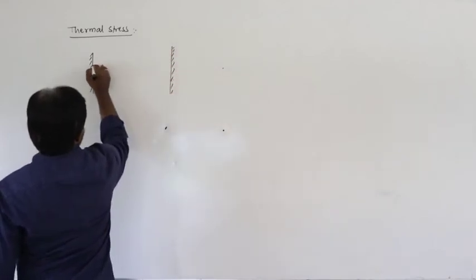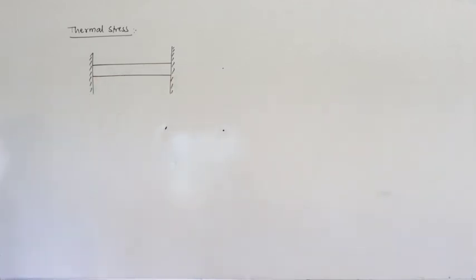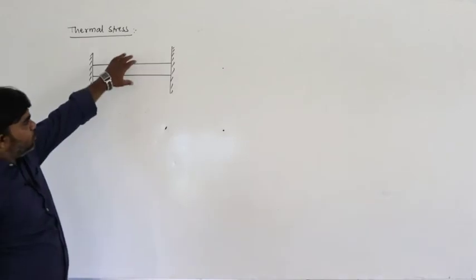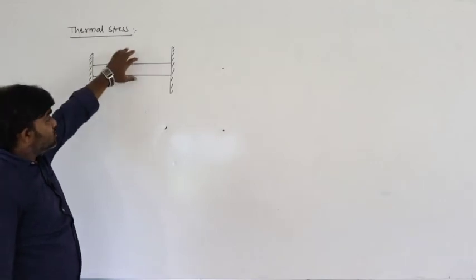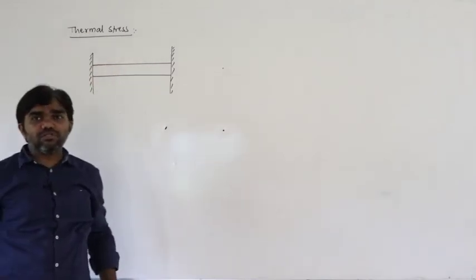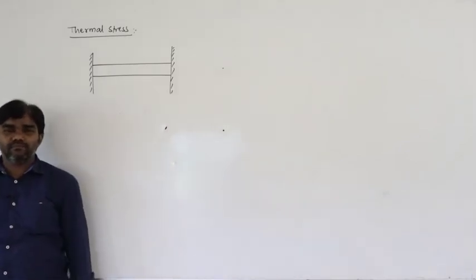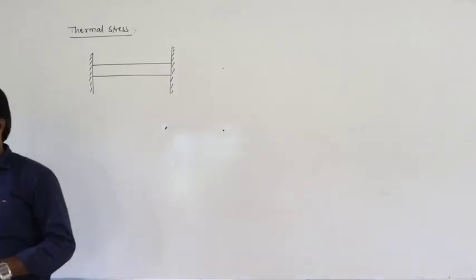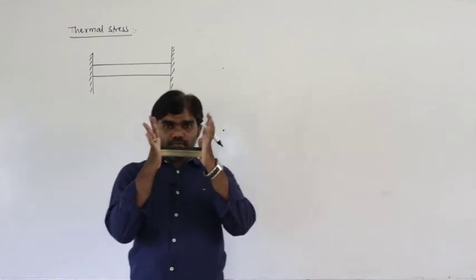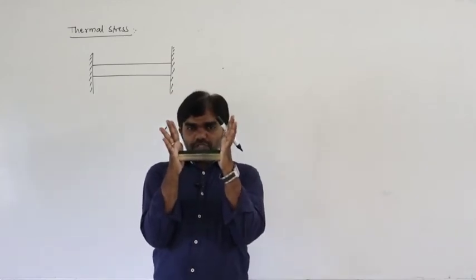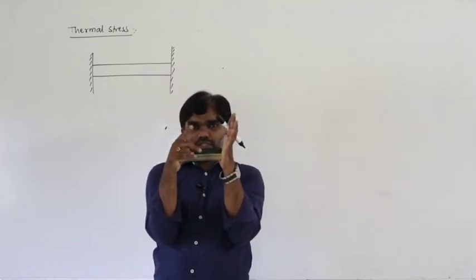these are the fixed rigid supports. These two are the fixed rigid supports. And this is the uniform bar, iron or whatever it is. This is the uniform bar fixed between two rigid supports, and it gets heated. So the concept is, see here, this is the material fixed between two rigid supports, and this one gets heated.